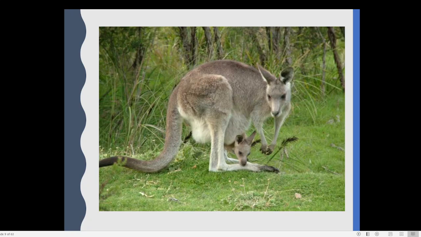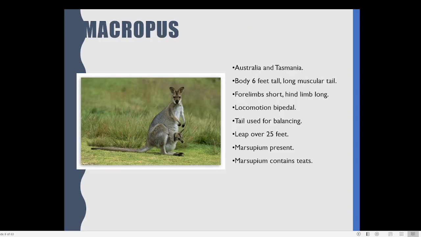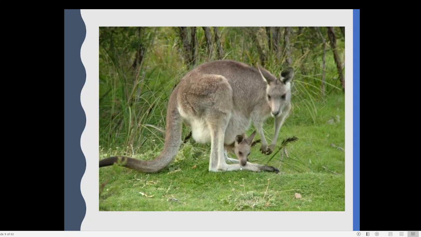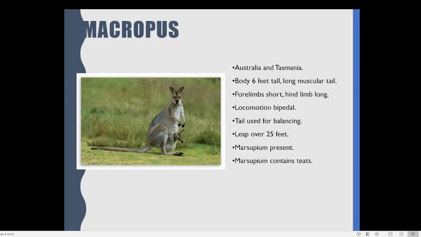So this is a very strong animal, long, very tall, but smaller size animals are also there. Different species of kangaroos are there. The locomotion is bipedal. Bipedal means walking on two legs. That is, these animals are not walking on four legs like many of the modern mammals. They are primarily using only these two hind limbs, and they are jumping on these hind limbs. So they are also fast-moving animals. I think they can run around 50 or 60 kilometers per hour.